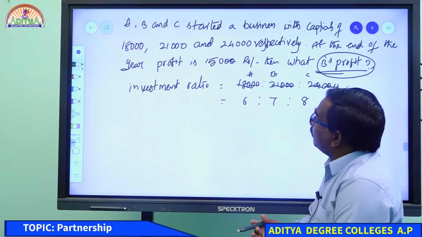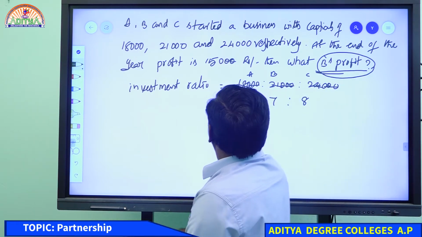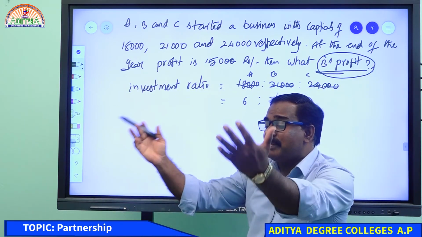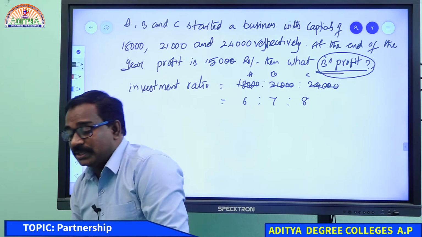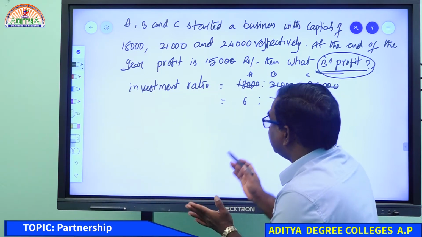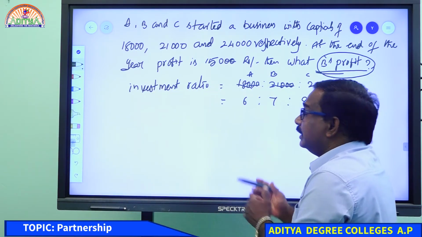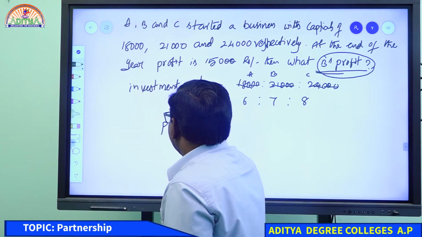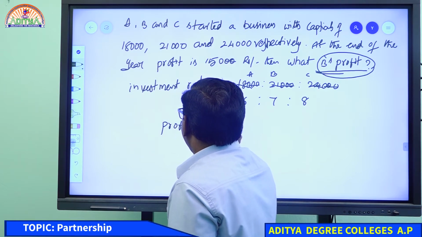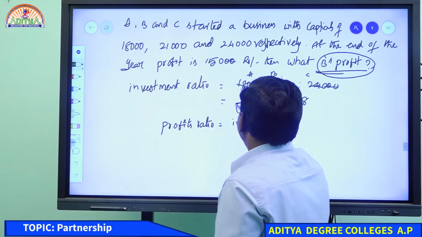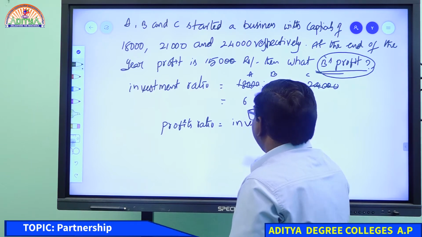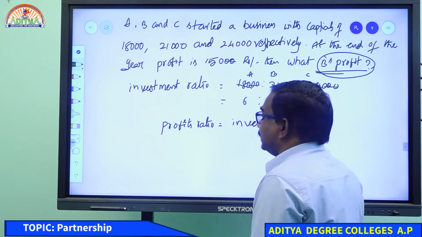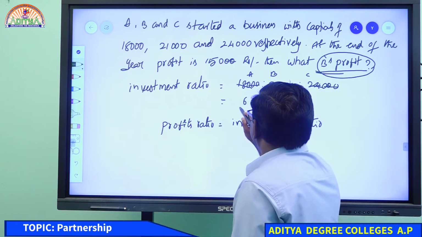So what is the business time, the time period between the members? End of 1 year. They did the business for 12 months. All the 3 members did the business for 12 months. Then we can take the profit ratio equal to the investment ratio only. When the time period is equal between the members, we can take the profit ratio as the investment ratio only. Here this is the investment ratio.